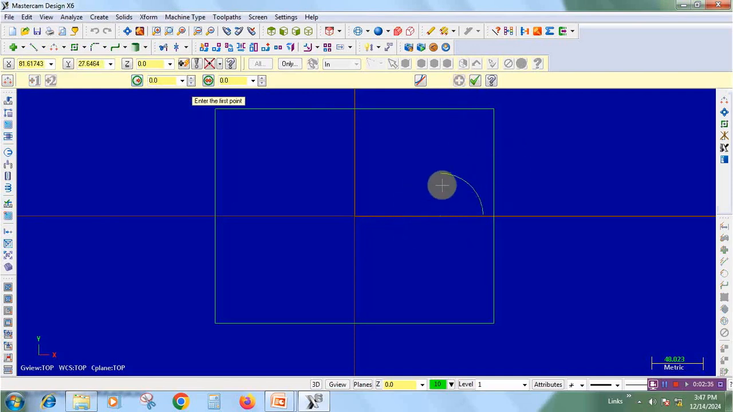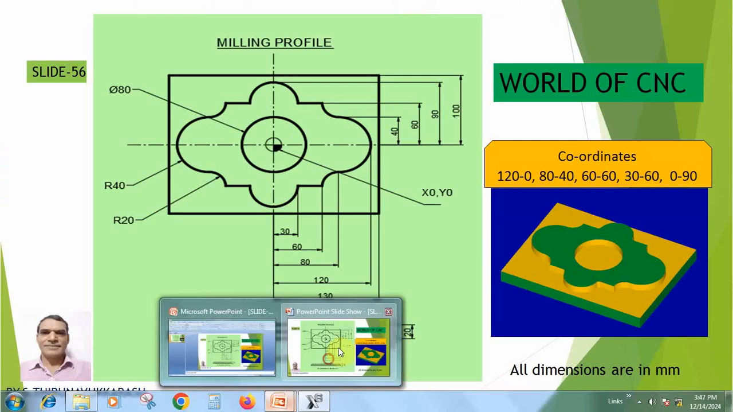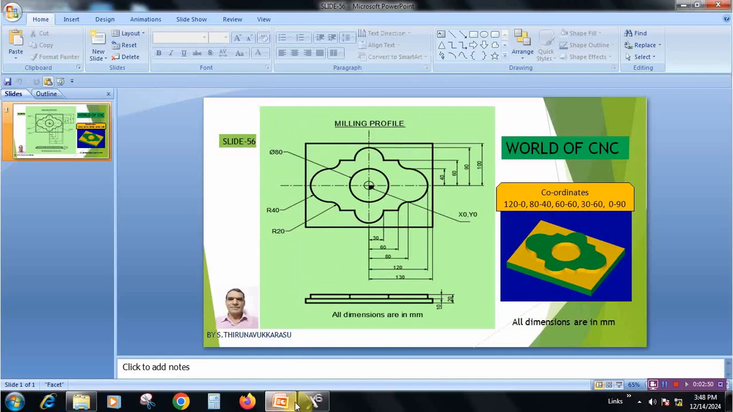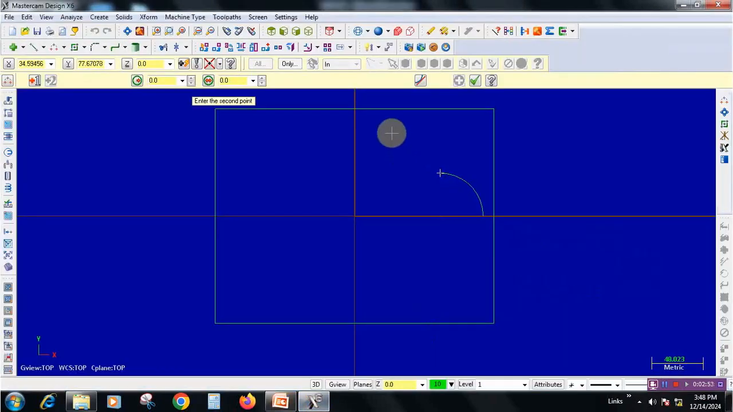Once again we need to create one more arc. So click at the end point. The second point will be 60, 60. Radius will be 20 mm. Now we need to click on the arc and then go to apply icon and give it OK.